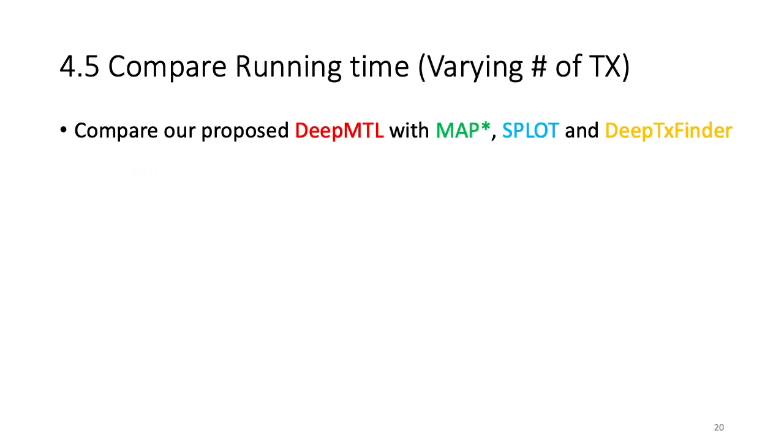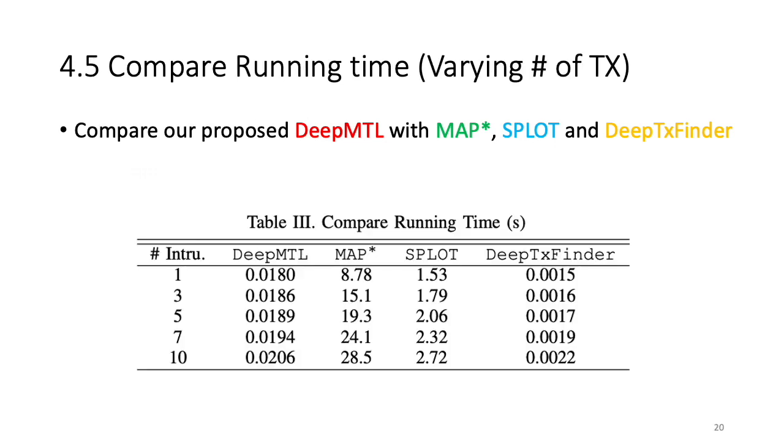Now let's compare the running time with varying number of transmitters. Here's a table. We observe that MapStar is the slowest. It is in the order of tens of seconds. Then comes Splot. The runtime is in the order of seconds. Both DeepMTL and DeepTX Finder are very fast when doing the inference. DeepMTL's runtime is in the order of 10 milliseconds, while DeepTX Finder's runtime is in the order of milliseconds. DeepMTL is 1 order of magnitude slower than DeepTX Finder because DeepMTL has a 106-layer customized YOLO v3.